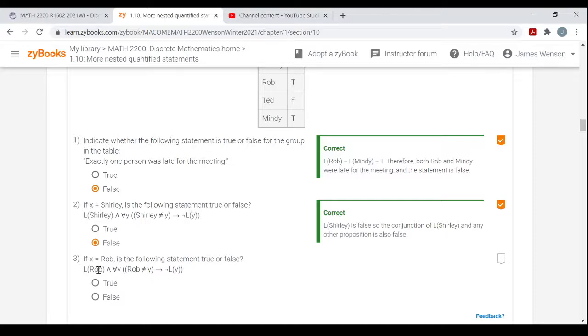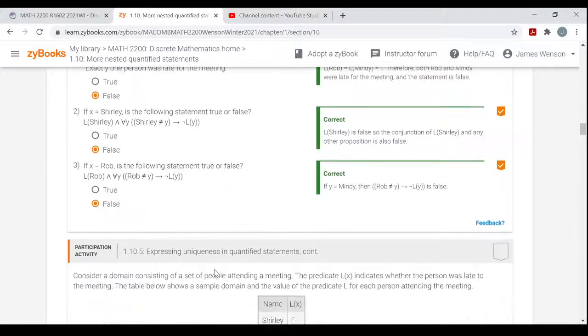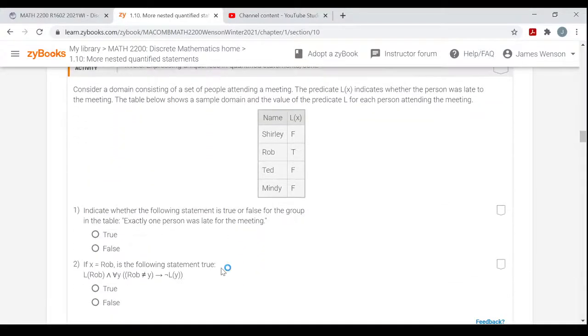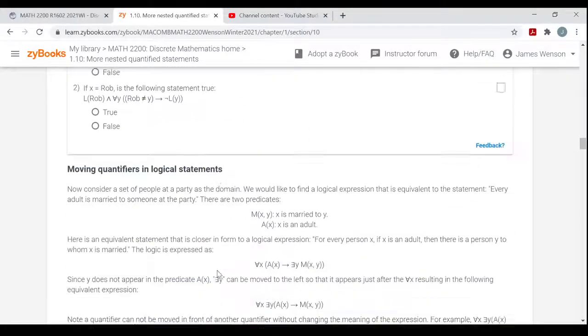Right? This is saying Rob is late, and anyone who wasn't Rob, if they weren't anybody in the company, if they weren't Rob, then they were on time. Well, again, Mindy doesn't satisfy that, so this is false. Okay, all right, so something similar here. I'll just let you work on that.